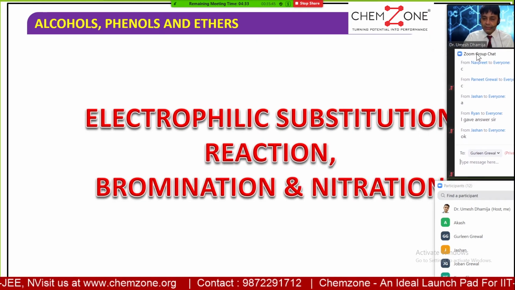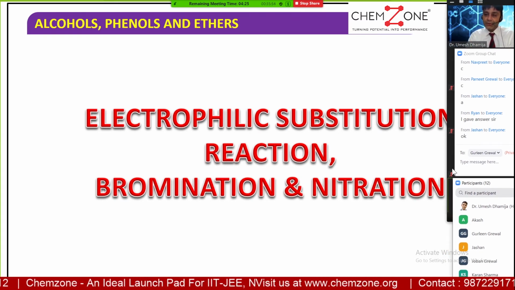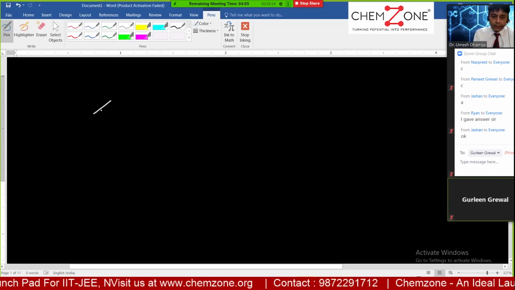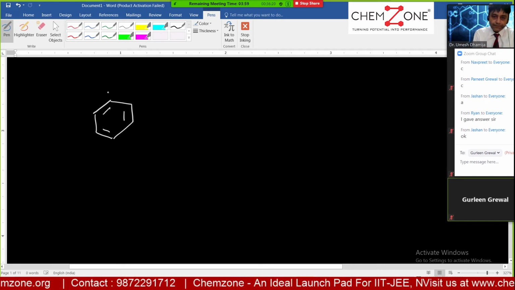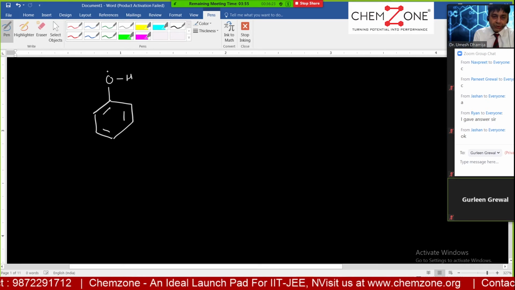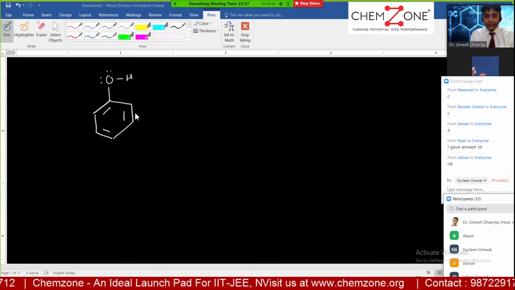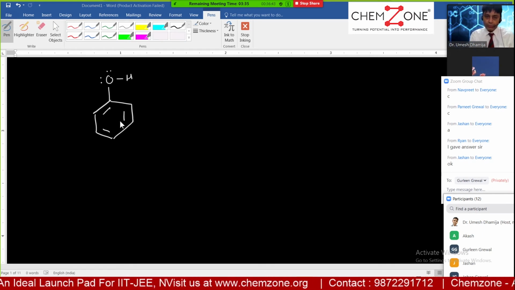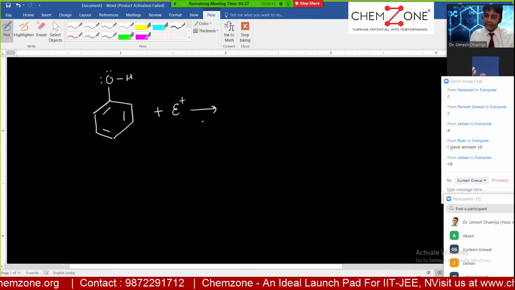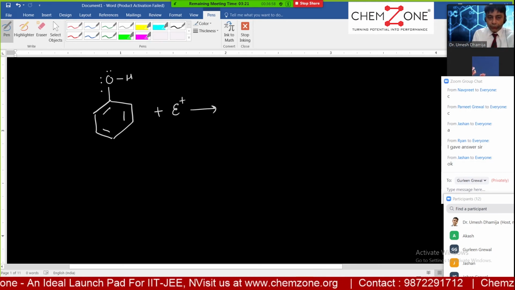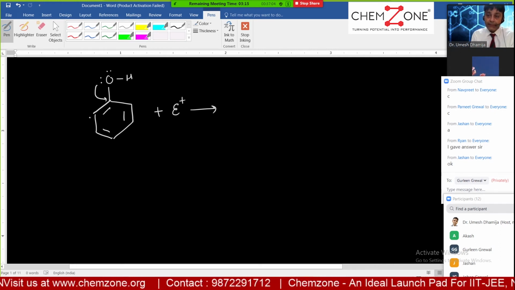Now let us talk about some properties of phenol. It shows electrophilic substitution reaction. See here. This is the structure of benzene. And now if I put here one OH group, it becomes a monohydric phenol. You can see that there's an electron cloud on the benzene ring, so any electrophile can be attracted towards it. But now where will it attack? If you draw the resonating structure of phenol, at which position is electron density comparatively more?